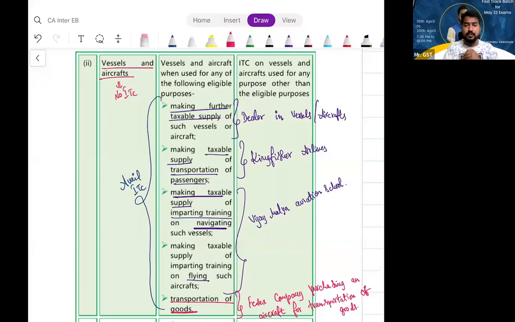Hope it is clear. So, the first two points are almost the same thing: motor vehicles, vessels, and aircrafts.